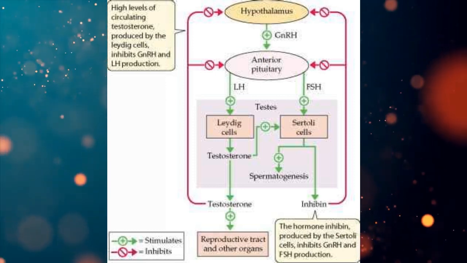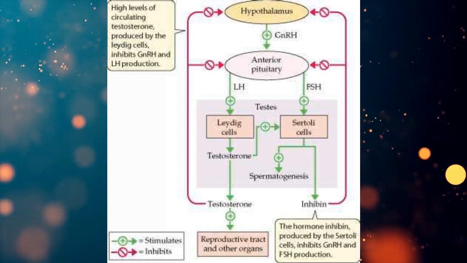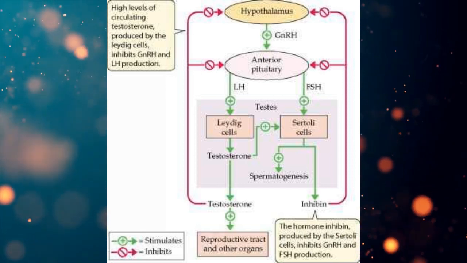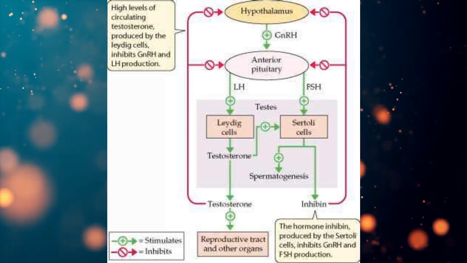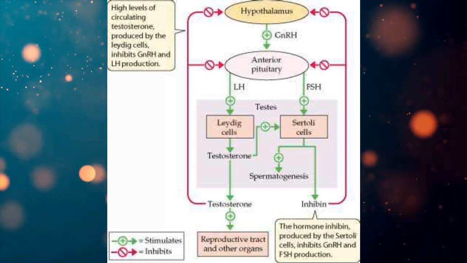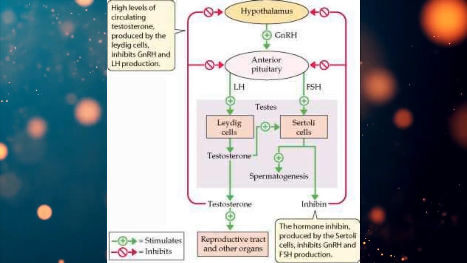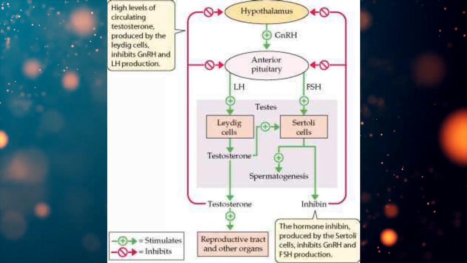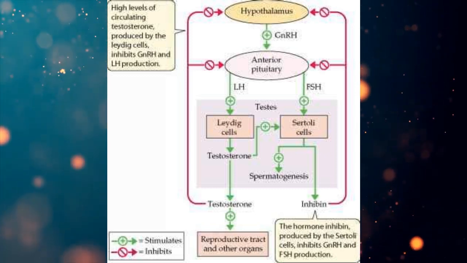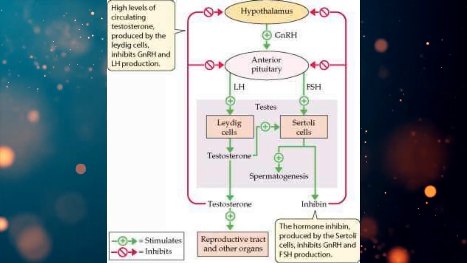But before spermatogenesis we must understand the hormonal control, that how hormone is taking part in initiating the process of spermatogenesis or formation of the sperm. So firstly, the GnRH. What is GnRH? That is gonadotropin releasing hormone. It is secreted by the hypothalamus. It stimulates the anterior lobe of the pituitary gland.